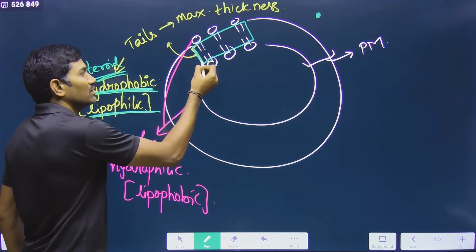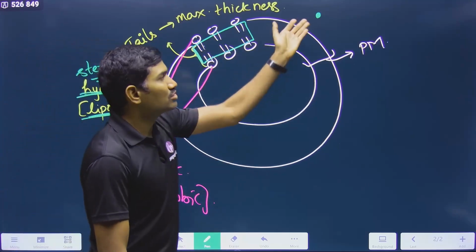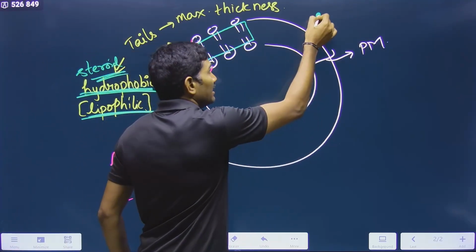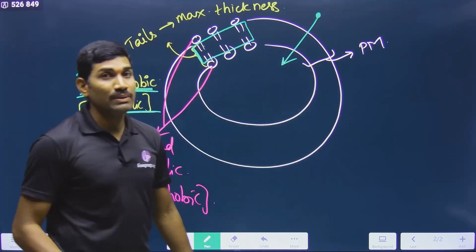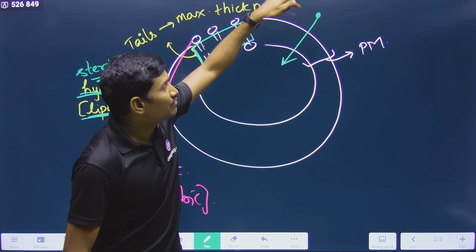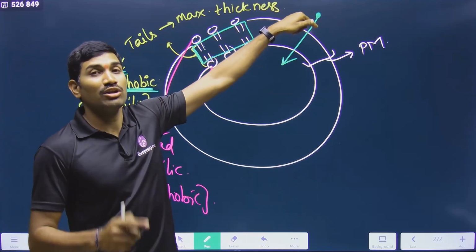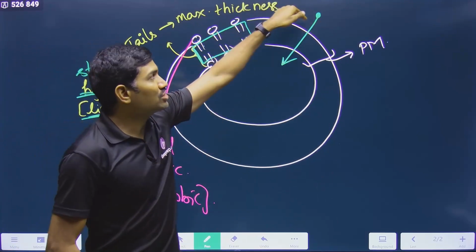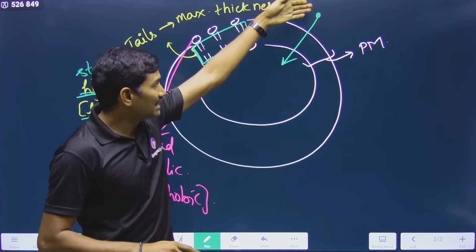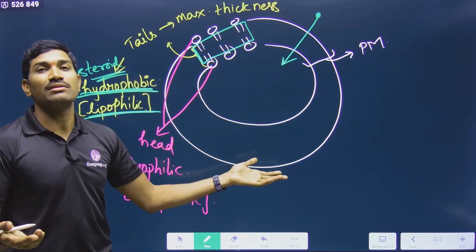The major thickness is hydrophobic only, and this is also hydrophobic only. Then it can directly pass through the membrane. Please observe carefully, it is the nature of the molecule that we need to observe. If this molecule is hydrophobic, it can directly pass through the plasma membrane.